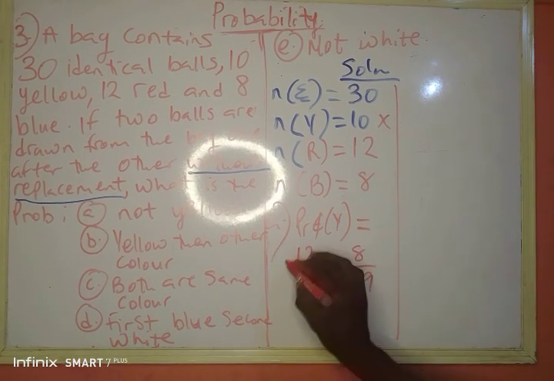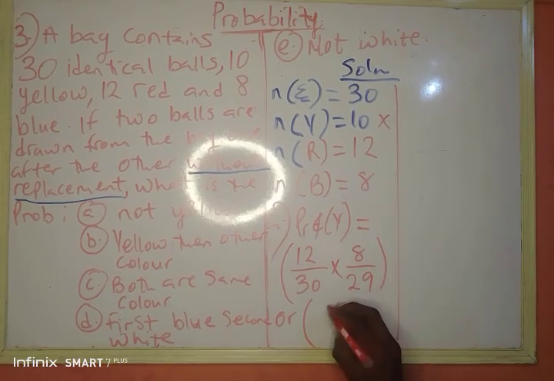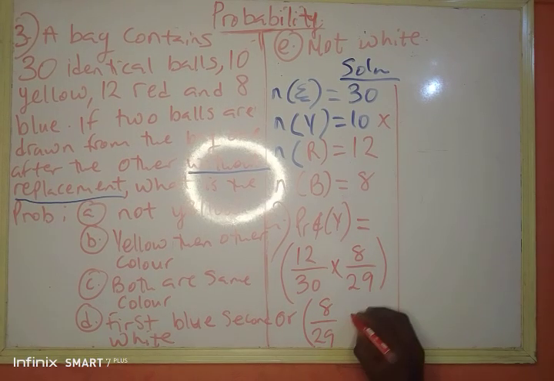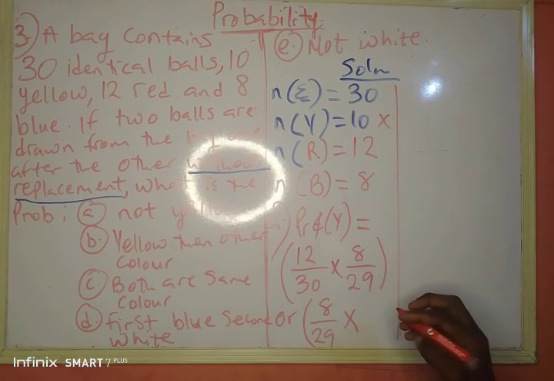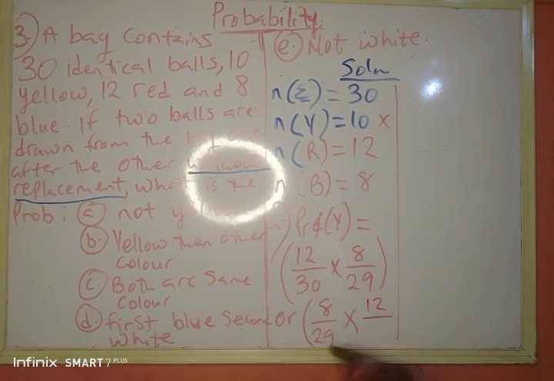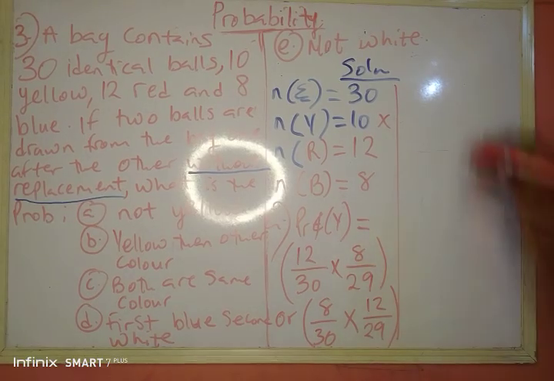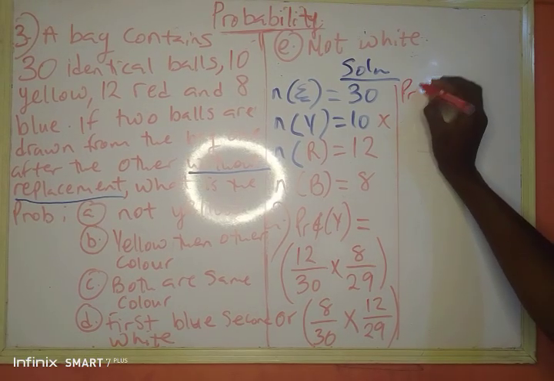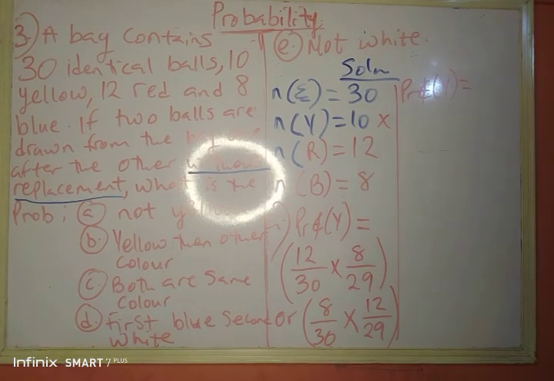So the total in the bag is 29. Or I pick blue first, which is 8 over 29... no, 12 over 30 times 8 over 29. If I pick red first, it's 12 over 30, then blue is 8 over 29. From here, I can multiply. So my probability for question A, the probability of not picking a yellow ball, is equal to 12 times 8.